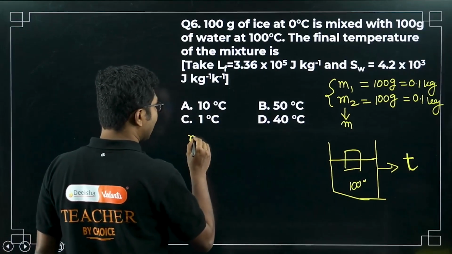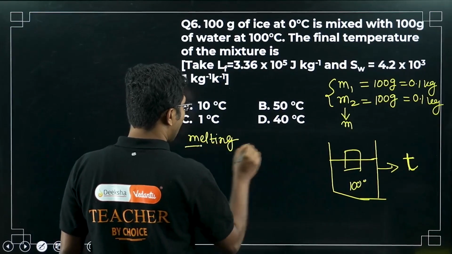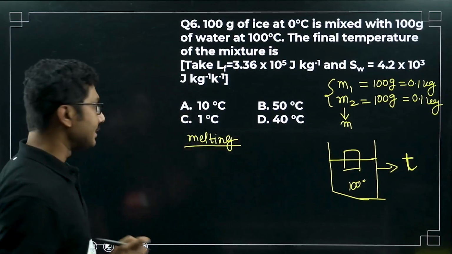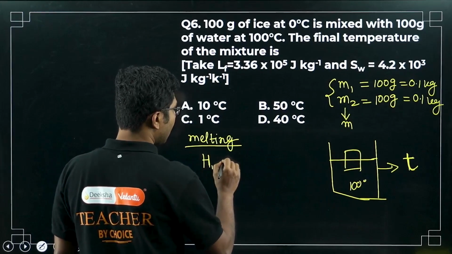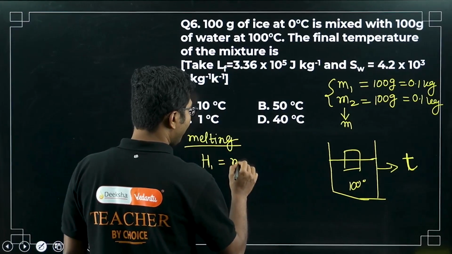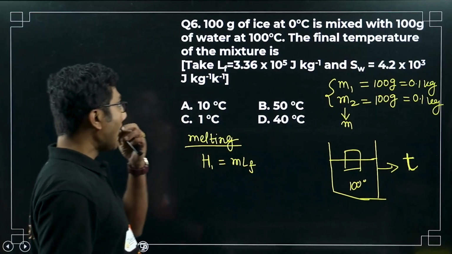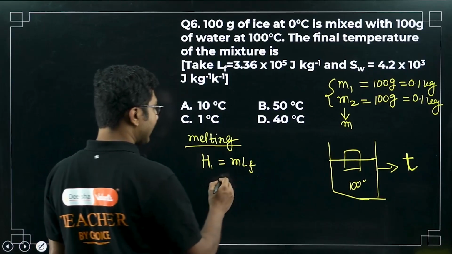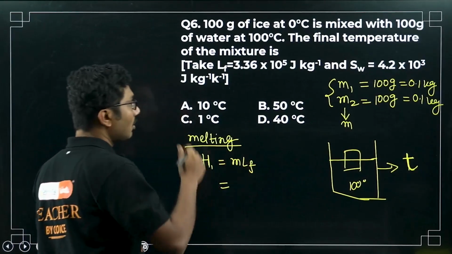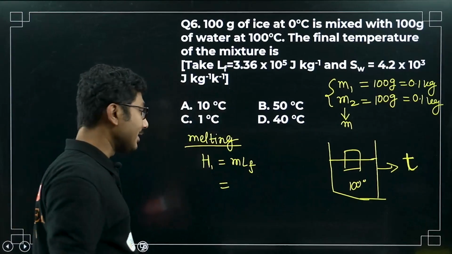So during the melting, how much heat is absorbed by the ice? The heat absorbed by the ice, say H1, is basically m L_F, right? L_F is the heat required for melting. Latent heat of melting or latent heat of freezing. In this case, because they are using F, so latent heat of freezing.